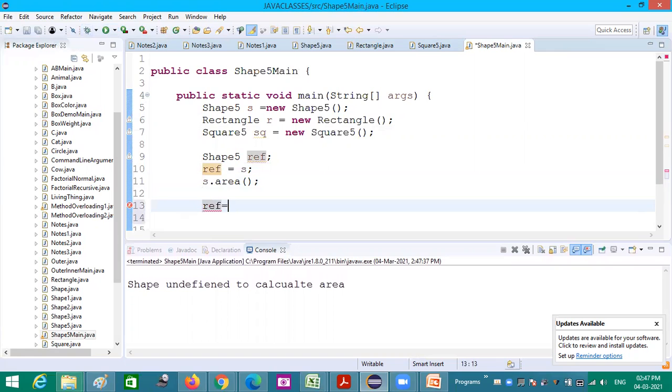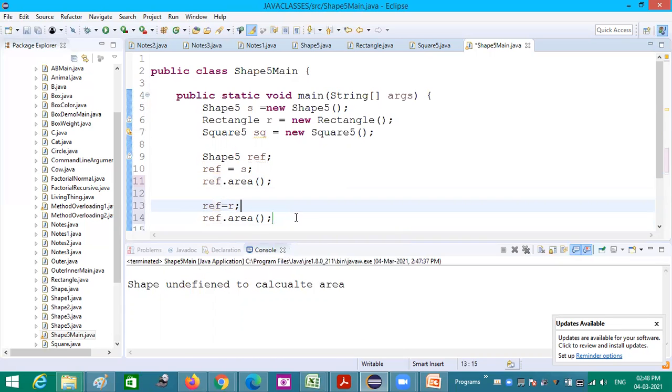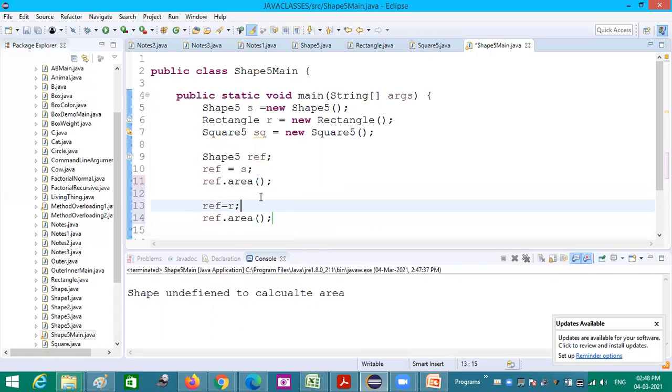Now ref is pointing to rectangle R. Now I am calling ref dot area.